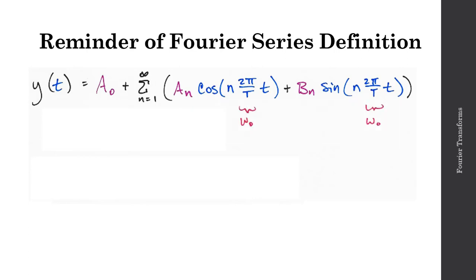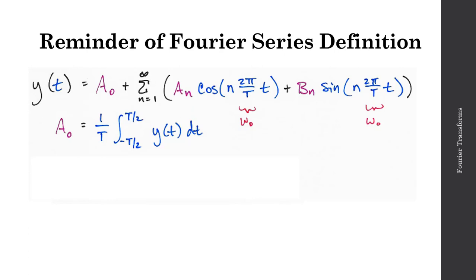What was important was this fundamental frequency, omega naught, in this case 2 pi over capital T, 2 pi over the period. The intent is to sum integer multiples of this omega naught, from n equals 1, the fundamental frequency, all the way up to an infinite frequency, where n equals infinity.